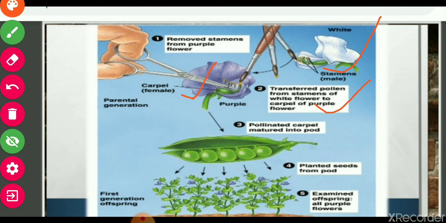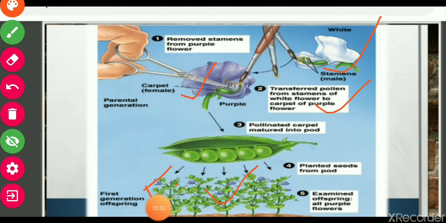After pollination, ovules mature into seeds. After crossing, these seeds are formed and then sown. If these seeds are planted, then this is called F1 generation.